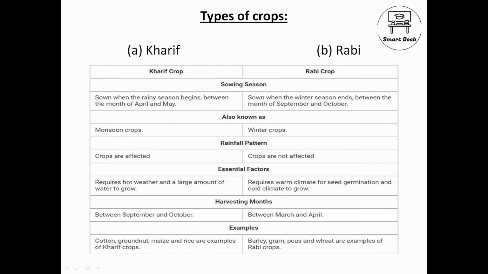We also have different types of crops like Zaid crops. Zaid crops are also known as summer crops because they are grown in the summer season. For example, watermelon, very yummy. And another is cash crops. What is a cash crop? For example, if I say cotton, we just cannot eat cotton, right? So we grow cotton to sell it, hence it is called a cash crop.